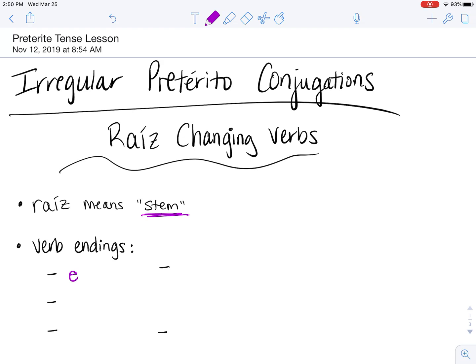For the yo form, you're going to have an E with no accent mark, pronounced A. The tú form, you're going to have iste, I-S-T-E. In the él, ella, and usted form, you're going to have an O with no accent. For your nosotros, you'll have imos.